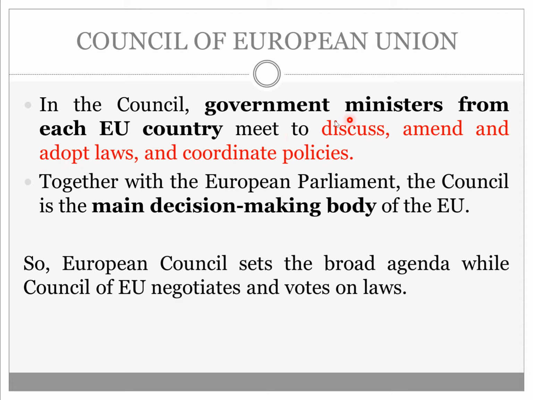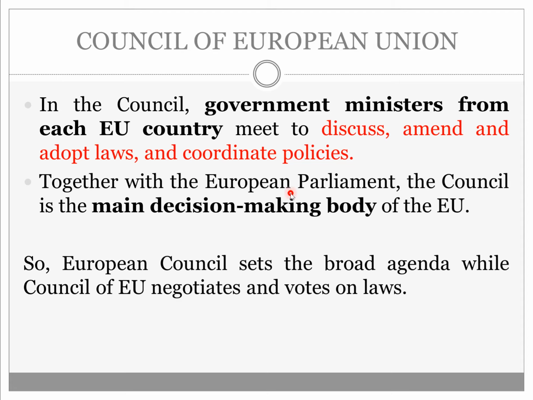Here government ministers are meeting, while in the European Council, heads of state like prime ministers and presidents were meeting. If the EU is deciding on a certain financial policy, all the finance ministers of EU countries come into the Council of the EU to discuss, amend and adopt the laws and coordinate their policies.